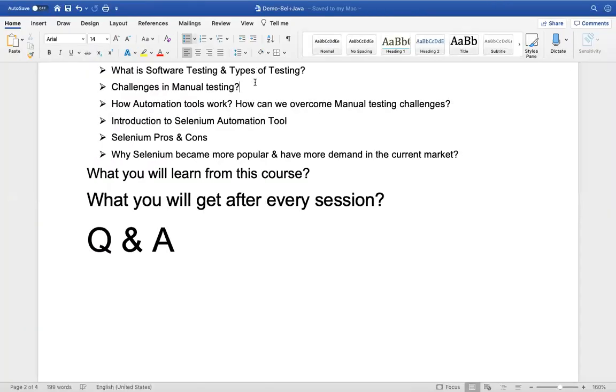Now let's understand what the challenges in manual testing are. So what would be the challenges in manual testing? We understood that manual testing is testing a software by a person or a human, right? So what would be the challenges in manual testing? First one is retesting.